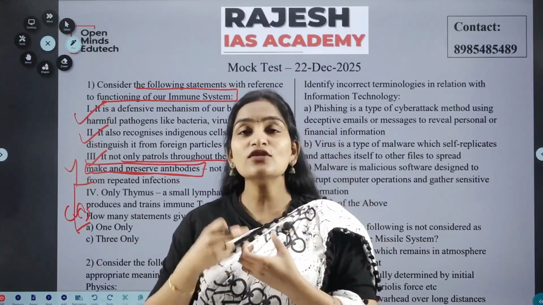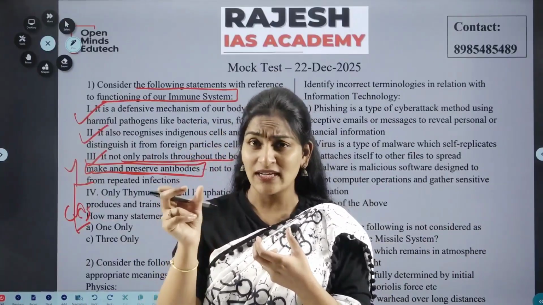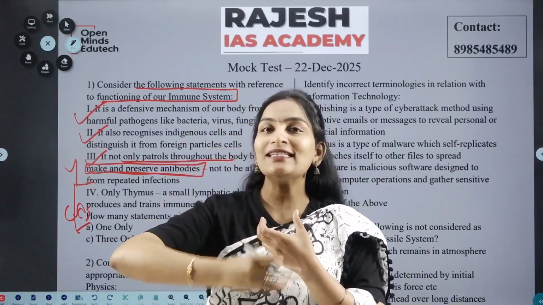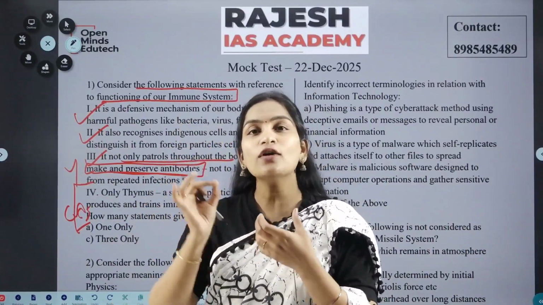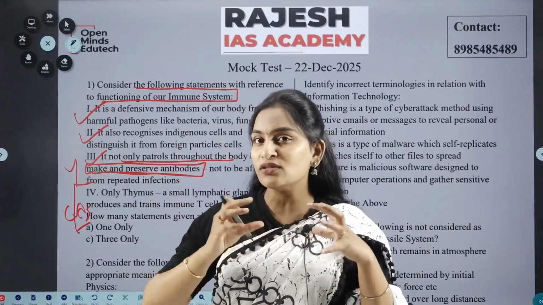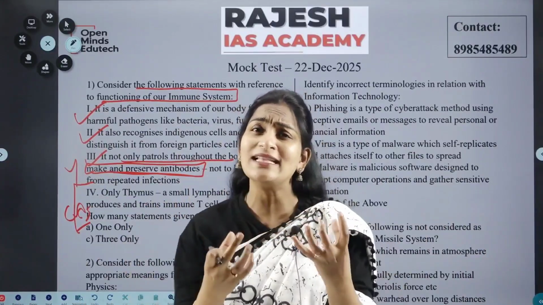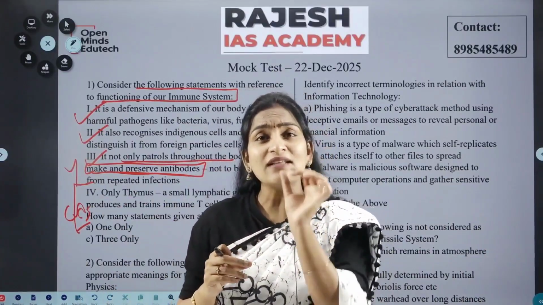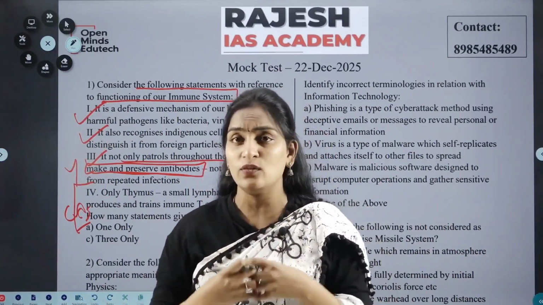So the thymus checks whether a T cell is working properly or not. If it works properly, it releases the T cells into the blood system. Else, if the T cell is not working properly and has certain abnormalities, then the thymus will neutralize or kill that T cell within the thymus. So this is the functionality of the thymus organ in our body, which is present in the middle of the chest.